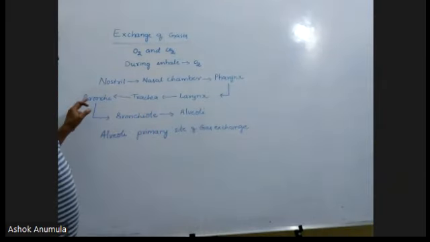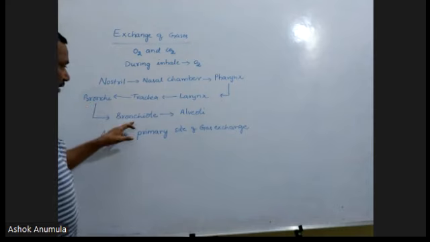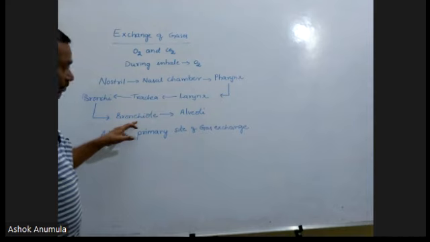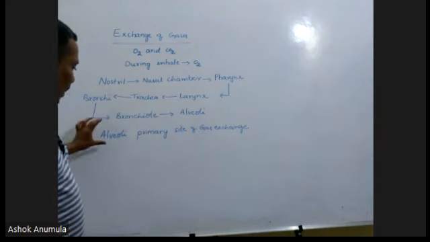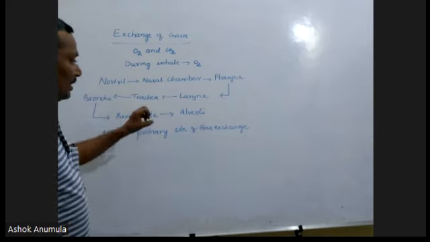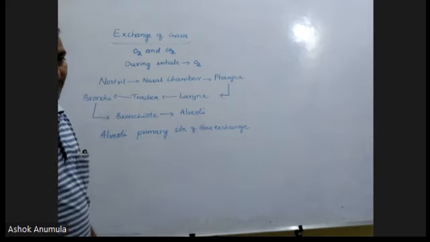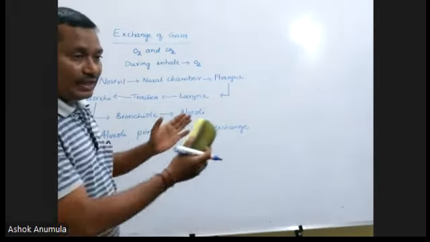From trachea, oxygen enters into bronchi, then bronchiole, then the alveoli. The alveoli are primary sites of gas exchange. And I would like to show the alveoli diagrammatically.